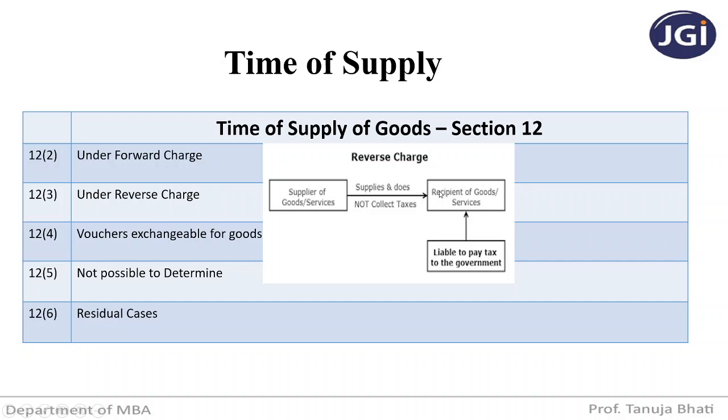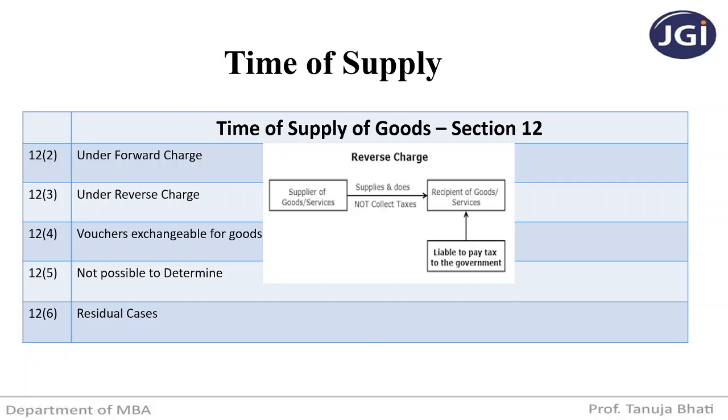Recipient will directly pay it to the government. So very simple: under forward charge, the supplier is supposed to pay the tax to the government, whereas in reverse charge, the recipient is supposed to pay the tax to the government.